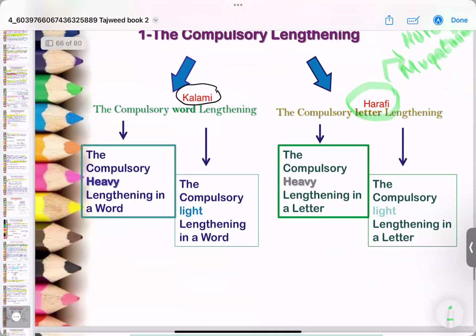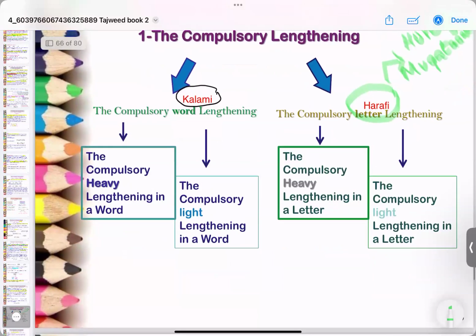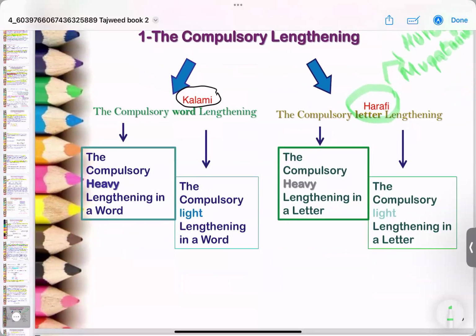Mad lazim kalami is again divided into two types, where you have mad lazim kalami musaqal, which is called heavy lengthening, and then you have mad lazim kalami mukhaffaf. Mukhaffaf from the word khafif, right? So khafif is light.